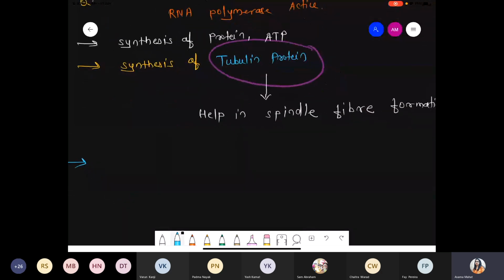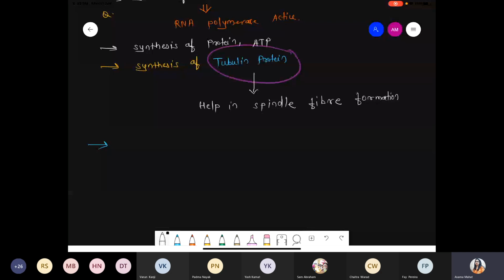So last point, these are the phase where mostly cell organelles get doubled, they get duplicated.